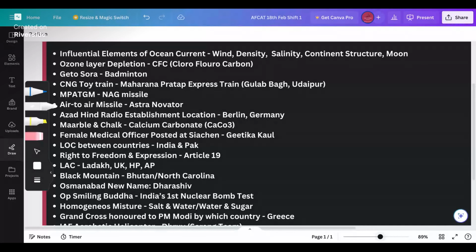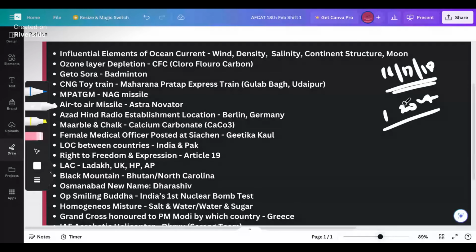Hello, ladies and gentlemen. So, how is the josh after all the examinations? Yesterday's examination is over on 16th, 17th, and 18th. All of your examinations are finally over as far as AFCAT 1 2024 is concerned. Really apologies for taking a bit of time to come up with this answer key of yours.